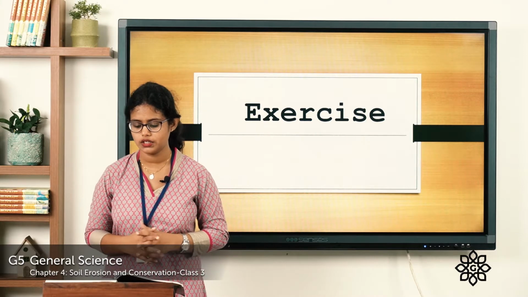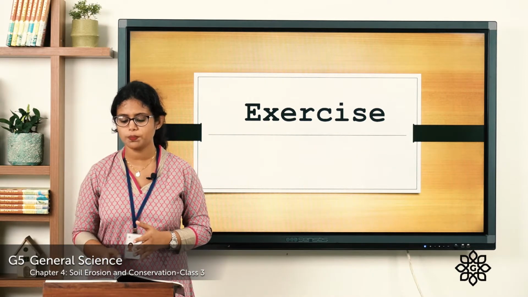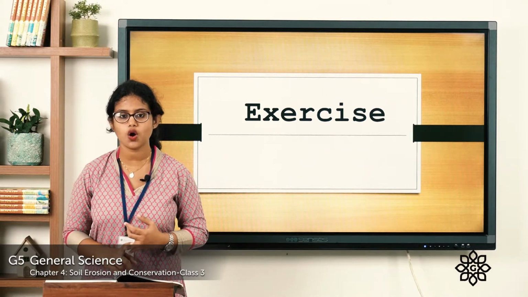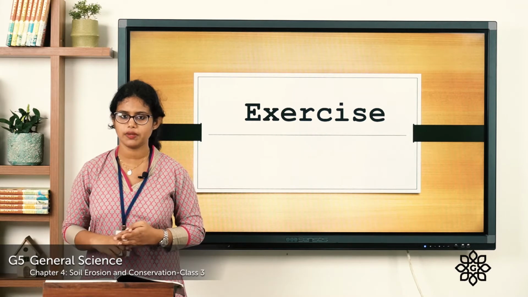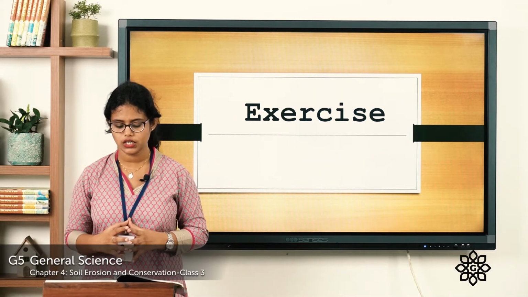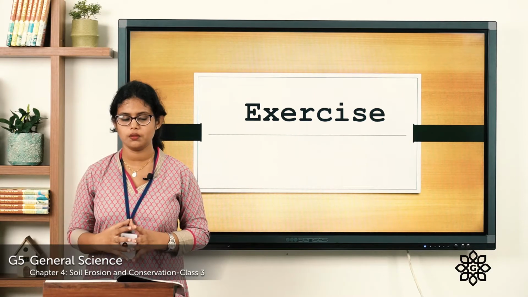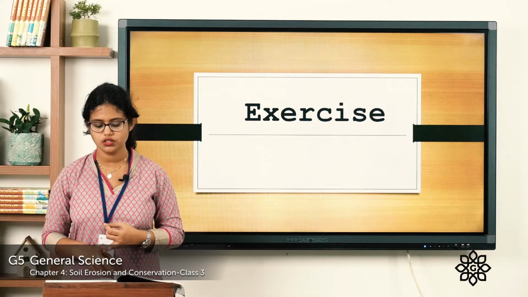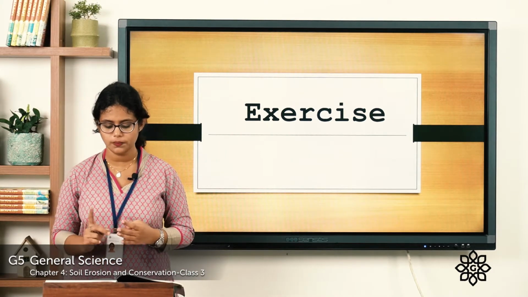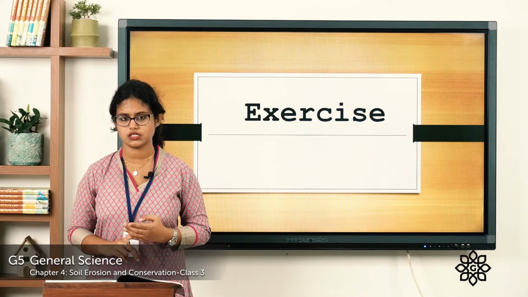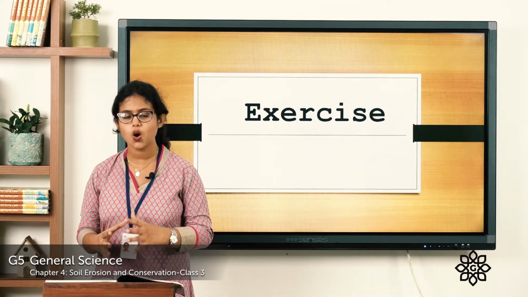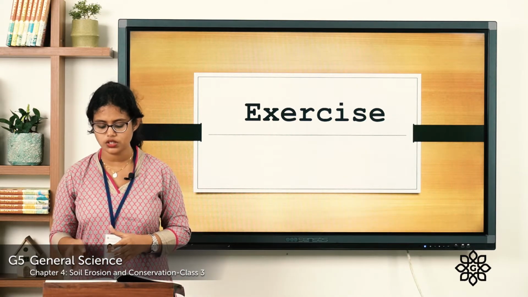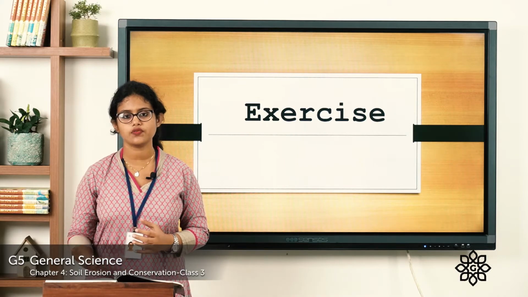Moving on to the fourth one. A crop which is grown to prevent soil erosion is called kharif crop, green crop, cover crop, rabi crop. The fifth one. Building bunds helps in soil conservation, soil erosion, increasing the fertility of the soil, controlling plant pests. The sixth one. Overgrazing leads to soil conservation, soil erosion, good harvest, afforestation.